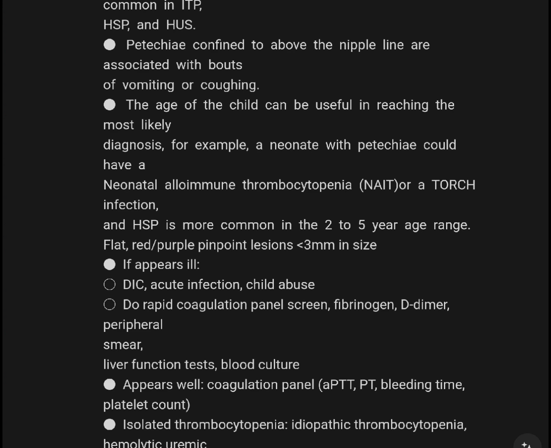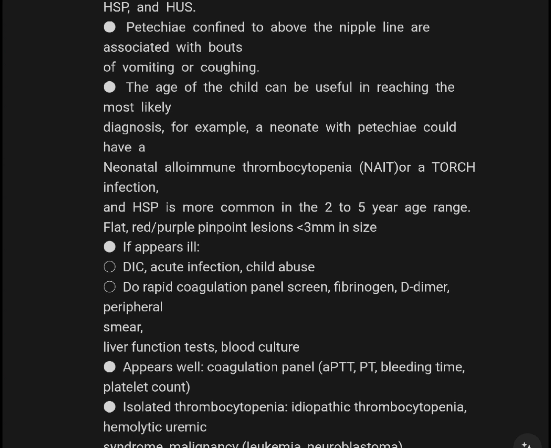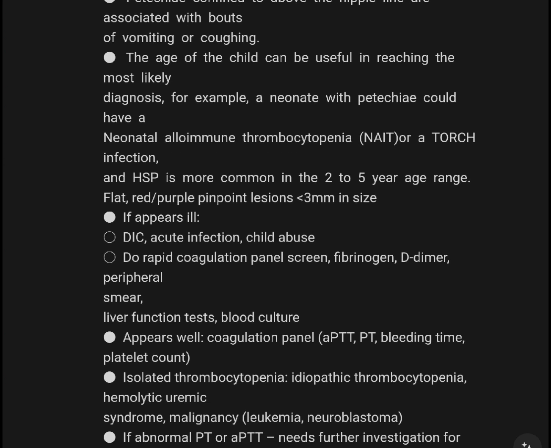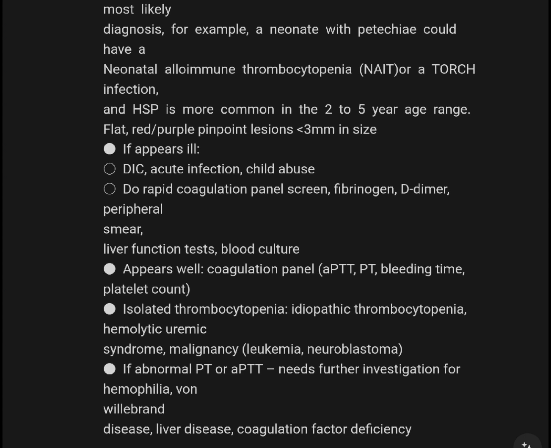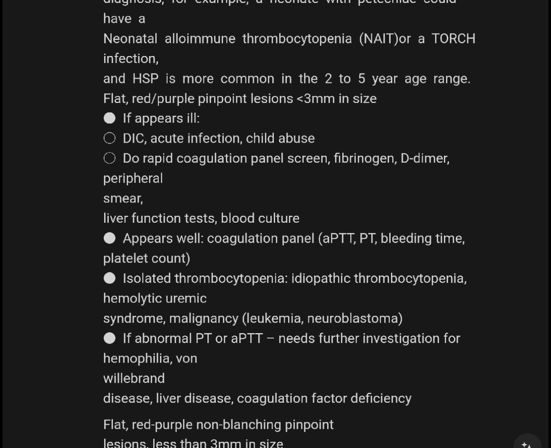The age of the child can be useful in reaching the most likely diagnosis. For example, a neonate with petechia could have neonatal autoimmune thrombocytopenia, NAIT, or a TORCH infection. And HSP is more common in the 2 to 5 year age range. Petechiae are red-purple pinpoint lesions under 3 millimeters in size.